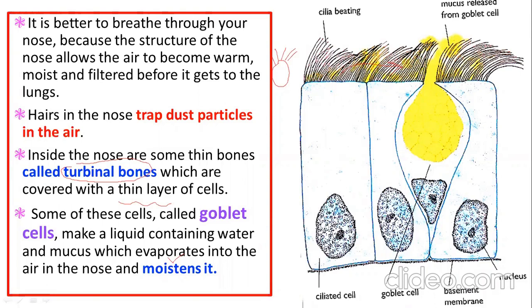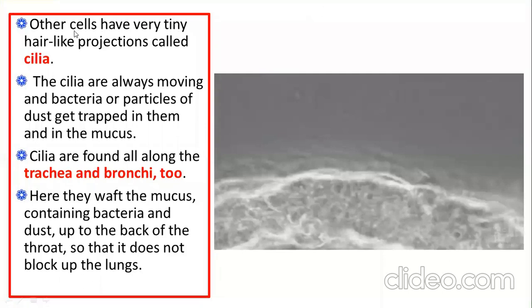Am I clear? So the pathogen or dust will be trapped in the mucus that is produced by the goblet cell, and when the cilia of the ciliated cell beat, by that beating movement it will come out like this, pushing that mucus outside from your breathing system. Is it clear? The ciliated cells have very thin hair-like projections called cilia.